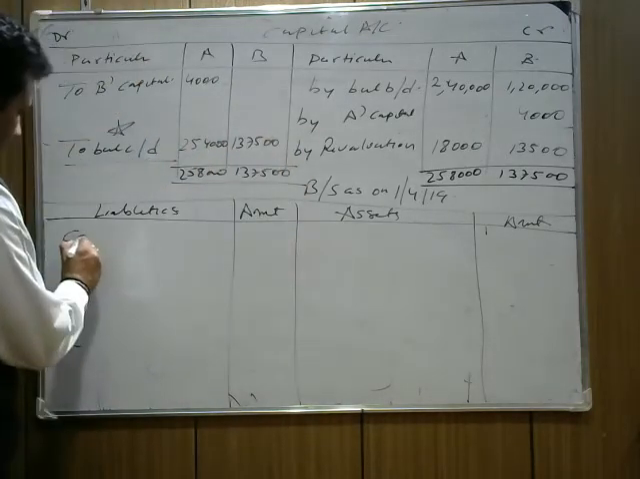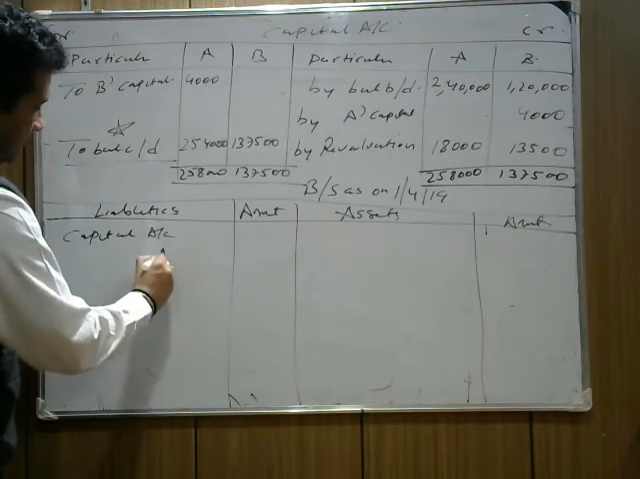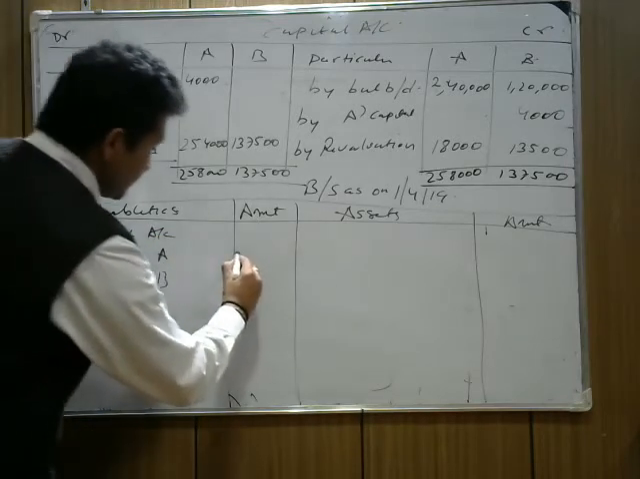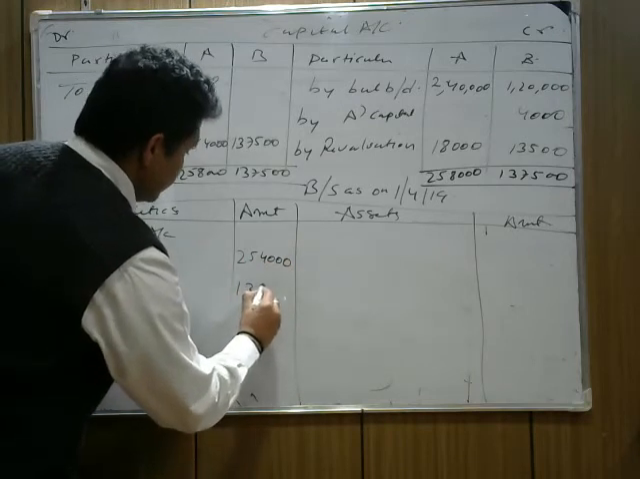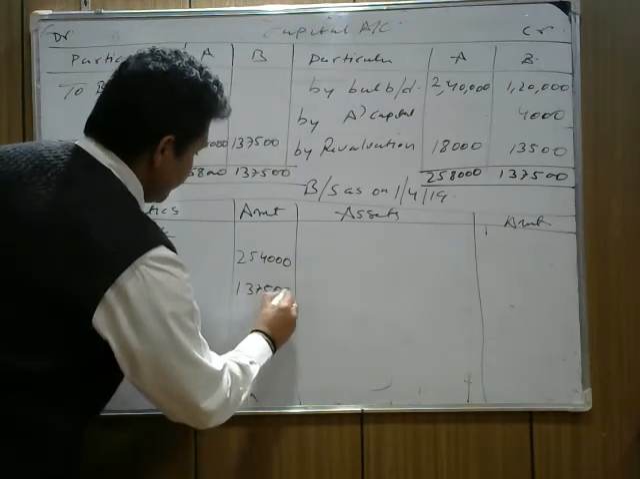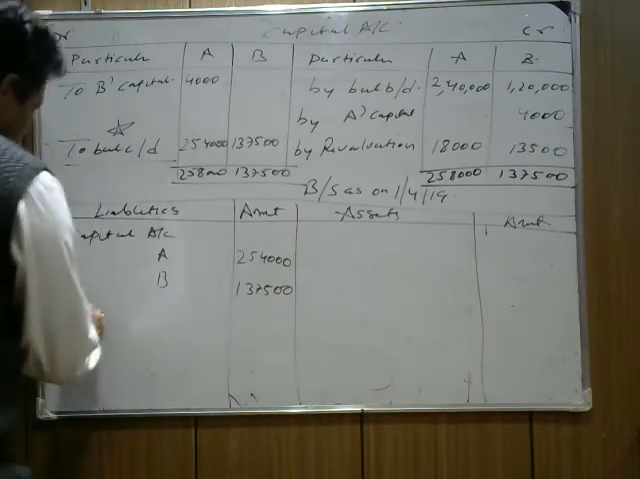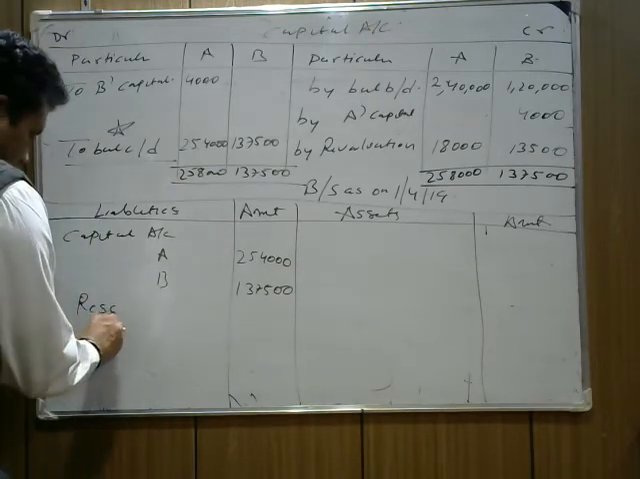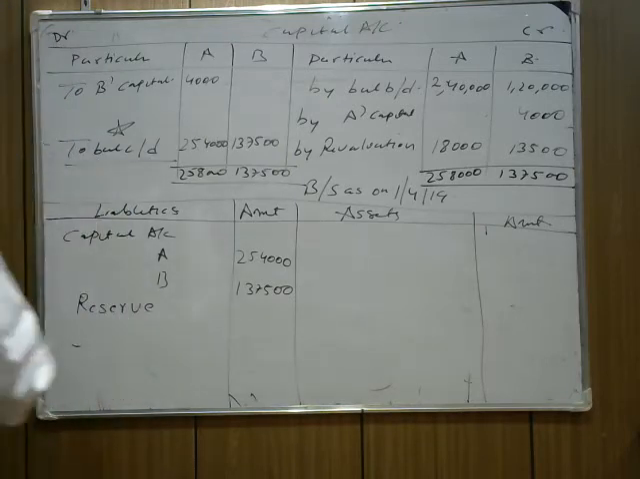Now capital accounts, A and B. A is 2,54,000 and B is 1,37,500, given in the question. Now what is it? Now reserve. They do not distribute the reserve. The reserve will be shown in the new balance sheet. The reserve given in the question is 42,000.